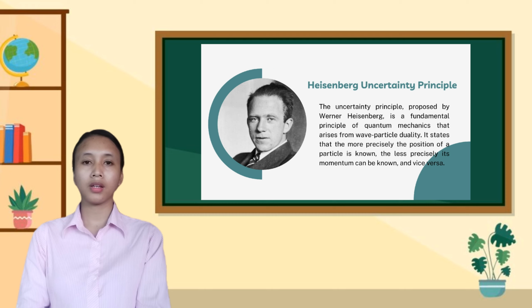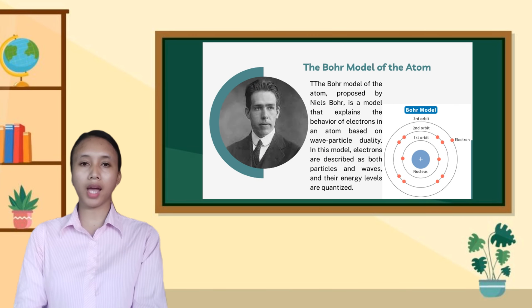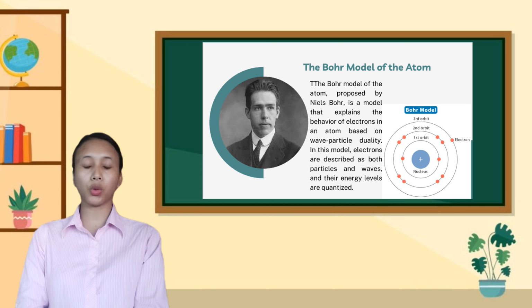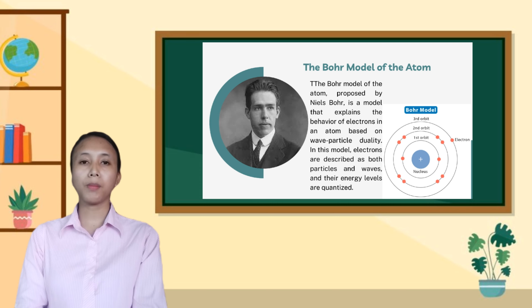Next is the Bohr model of the atom, proposed by Niels Bohr. It is a model that explains the behavior of electrons in an atom based on wave-particle duality. In this model, electrons are described as both particles and waves, and their energy levels are quantized. The Bohr model was the first successful attempt to explain the spectrum of hydrogen and remains an important concept in quantum mechanics.